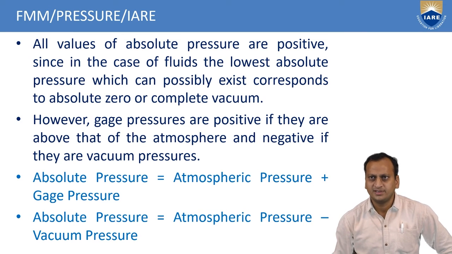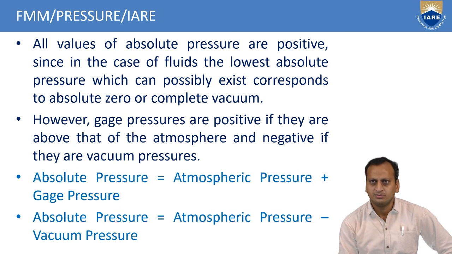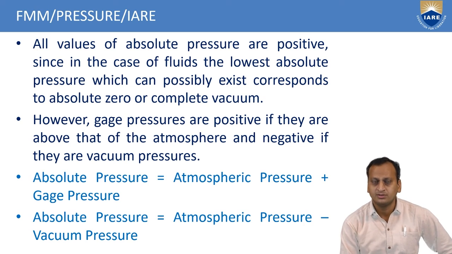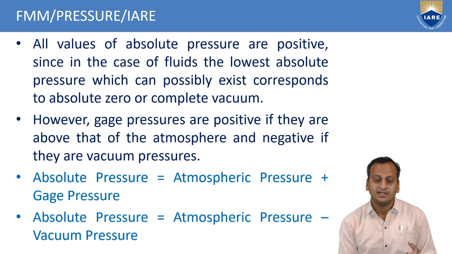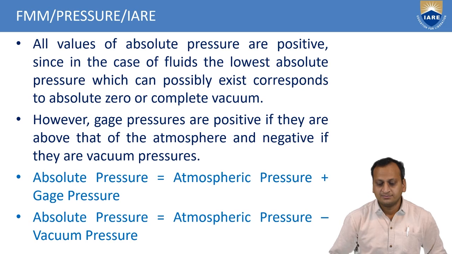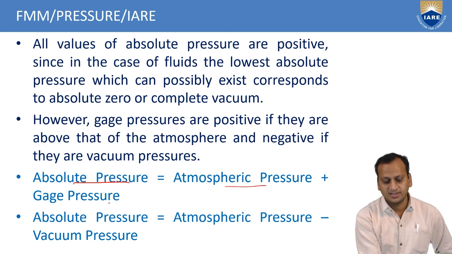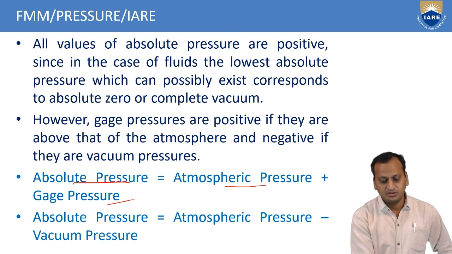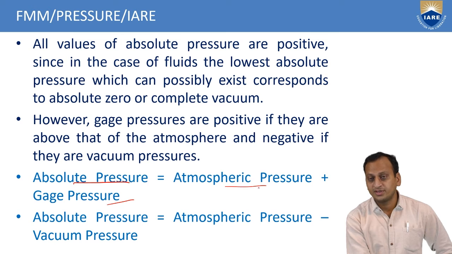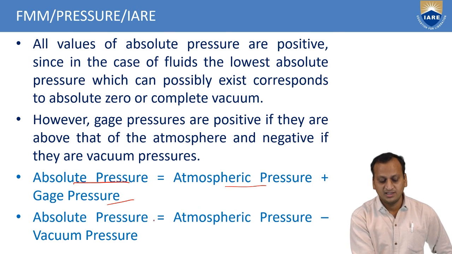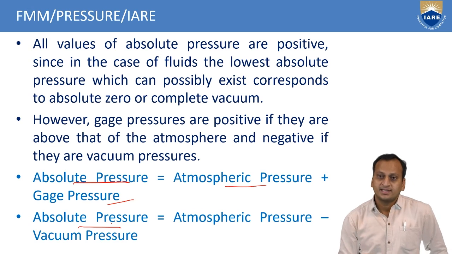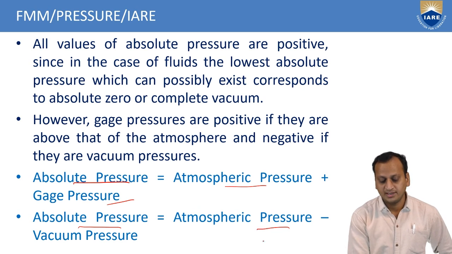All values of absolute pressure are positive, since in the case of fluids, the lowest absolute pressure which can possibly exist corresponds to absolute 0, or complete vacuum. However, gauge pressures are positive if they are above that of the atmosphere and negative if they are vacuum pressures. The absolute pressure can be expressed with respect to the atmospheric pressure and gauge pressure. Absolute pressure is nothing but the sum of atmospheric pressure plus gauge pressure. Similarly, the same absolute pressure can be expressed in terms of vacuum pressure, as atmospheric pressure minus vacuum pressure.